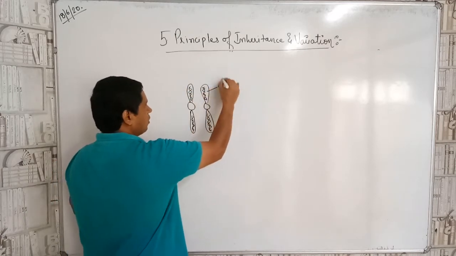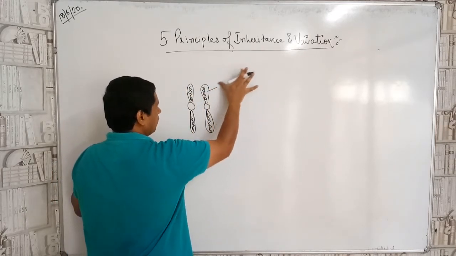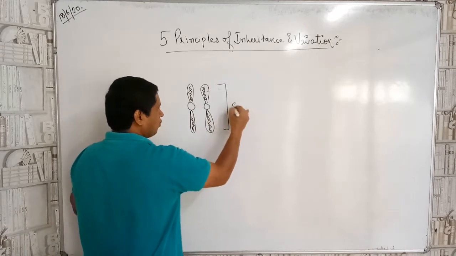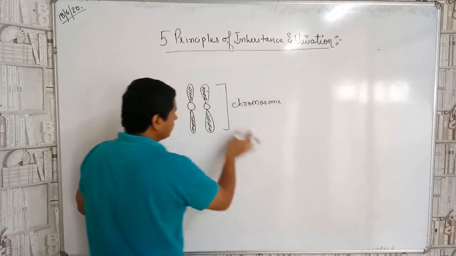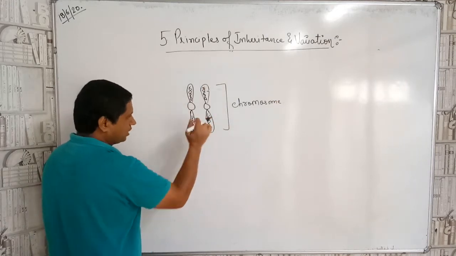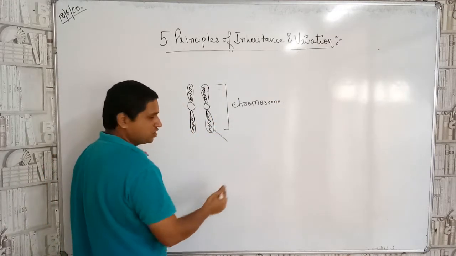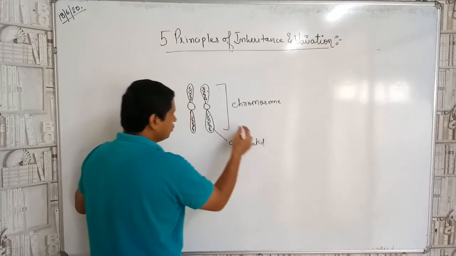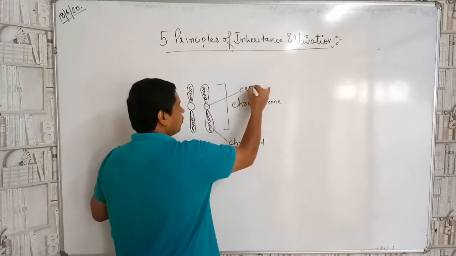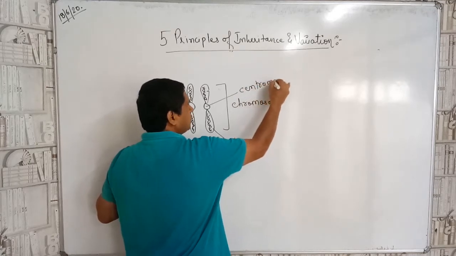So, this is the chromosome. Now, this chromosome has two arms, one arm and the other arm. The one arm is known as what, children? That is the chromatid. And the point joining them is known as the centromere or chiasmata.